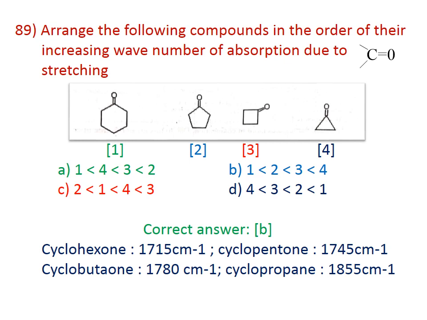For cyclohexanone, the vibrational frequency is 1715 cm^-1. Cyclopentanone 1745 cm^-1. Cyclobutanone 1780 cm^-1. And cyclopropanone 1855 cm^-1. Here, if the angle of the carbonyl group decreases, it becomes more strained and the vibrational frequency increases. That is the correct answer for this question. Therefore, the correct answer is B.